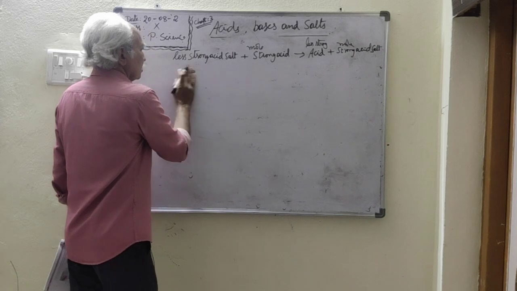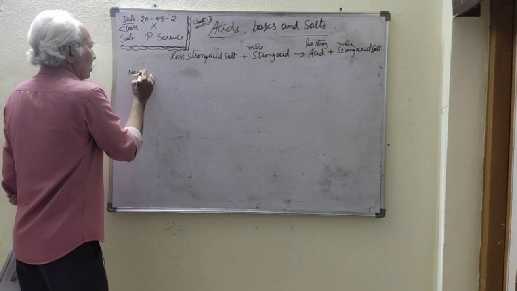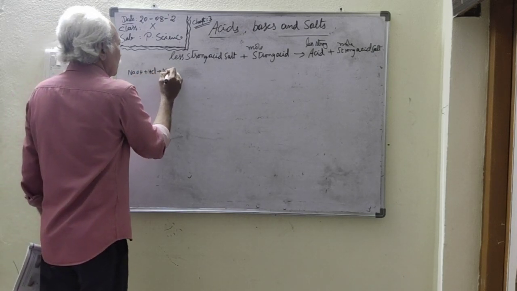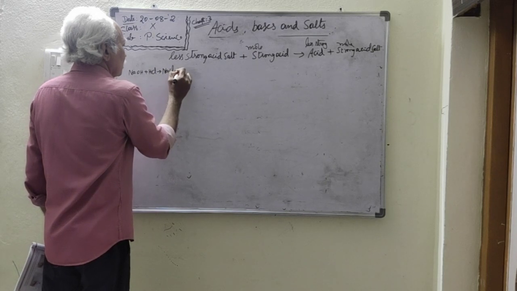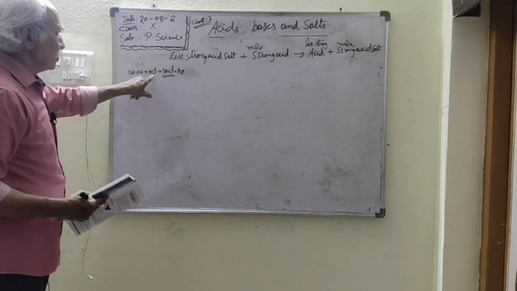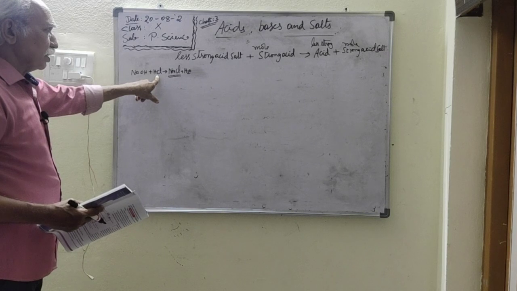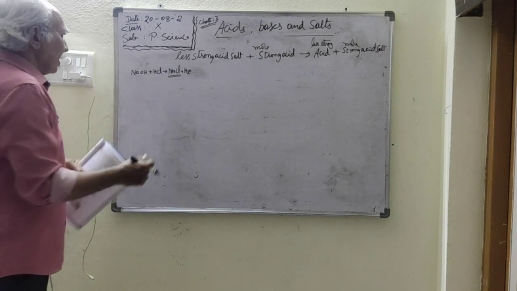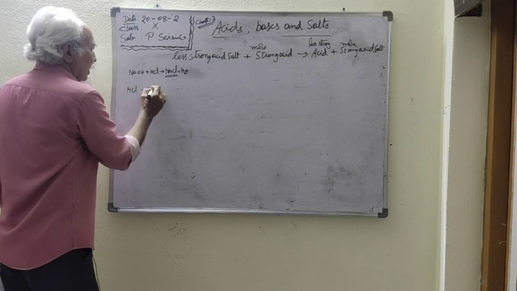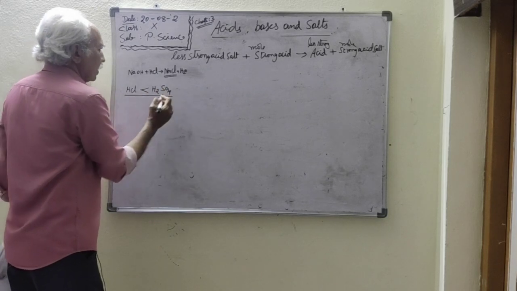Sodium hydroxide reacts with HCl, producing sodium chloride and water. In this case, sodium chloride is a salt of HCl acid. Compare HCl with H2SO4.